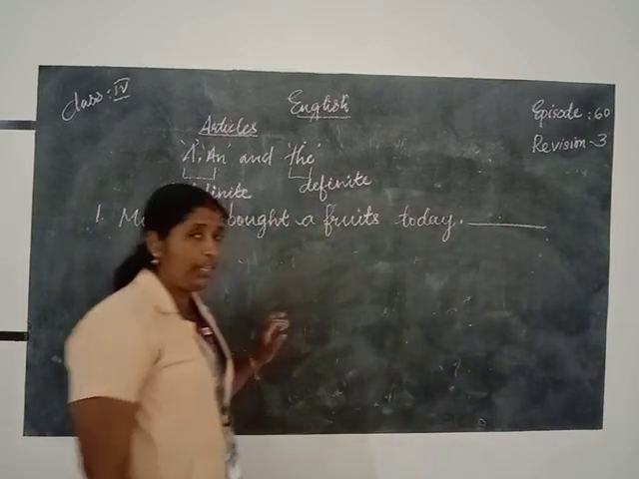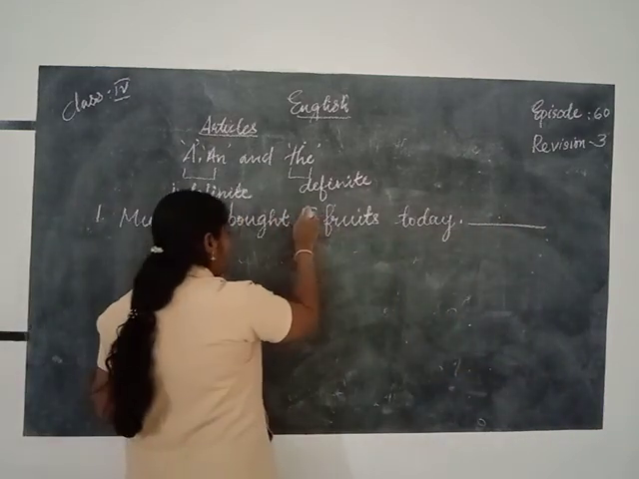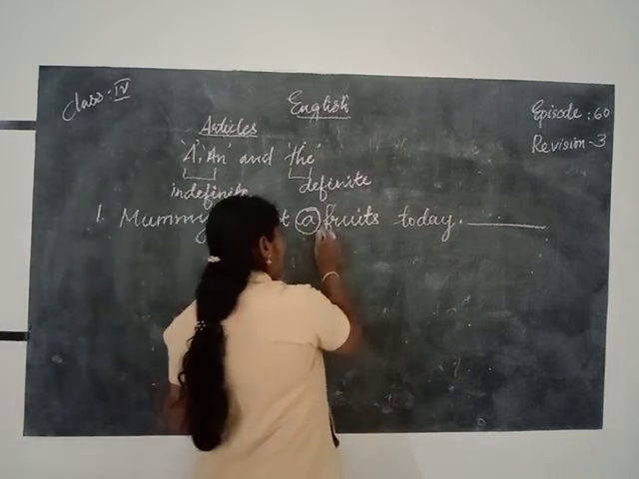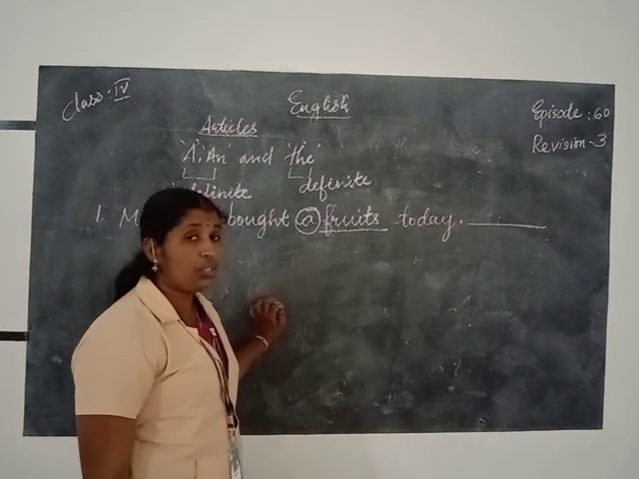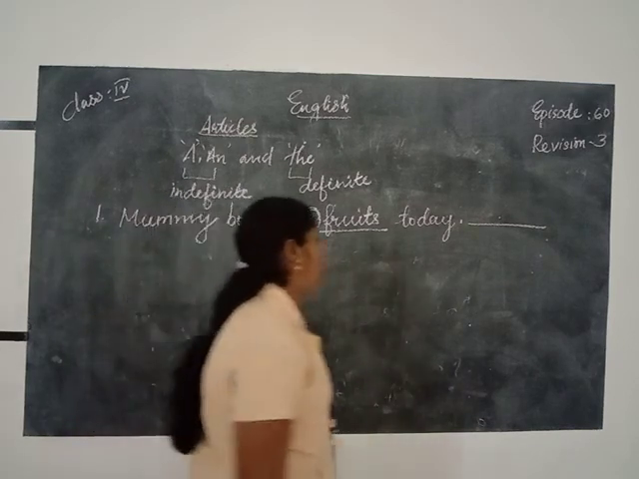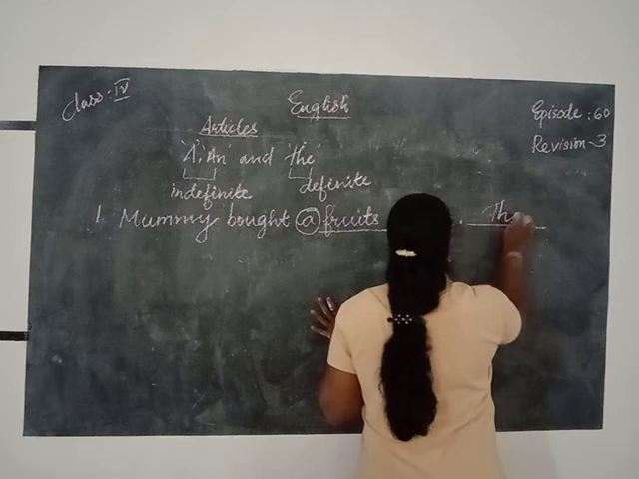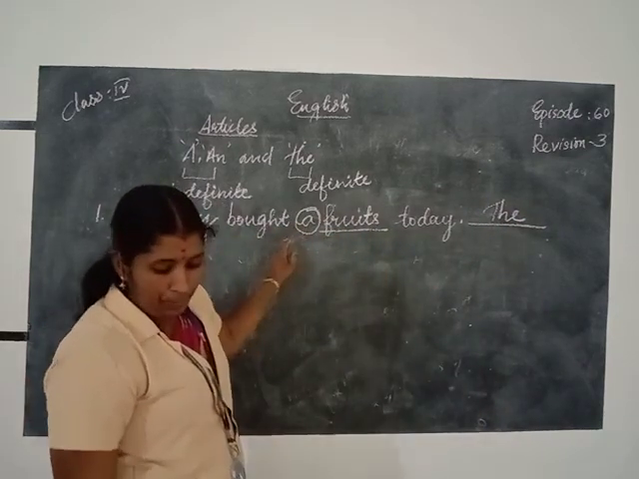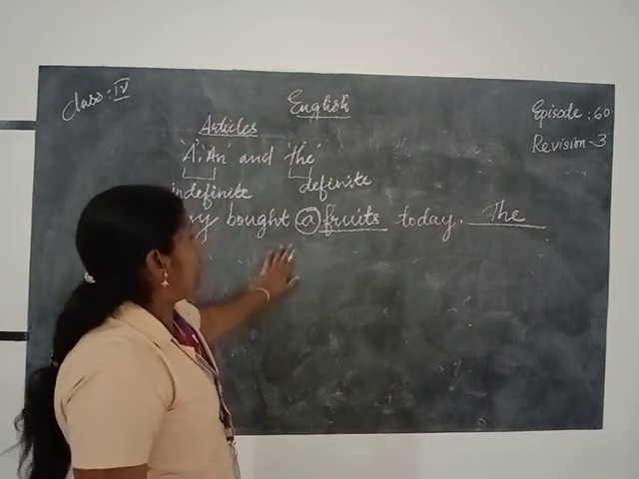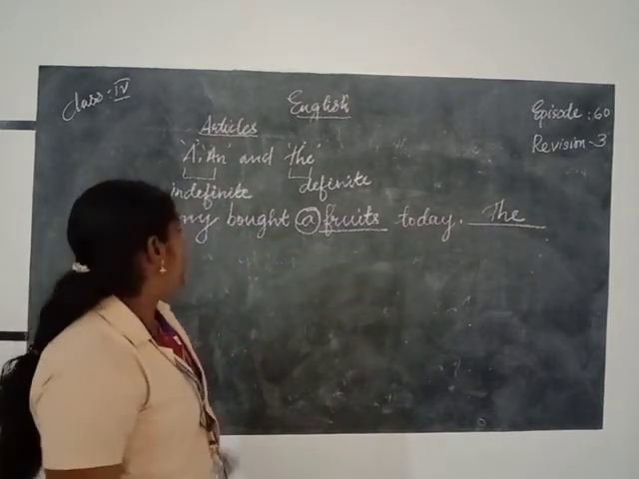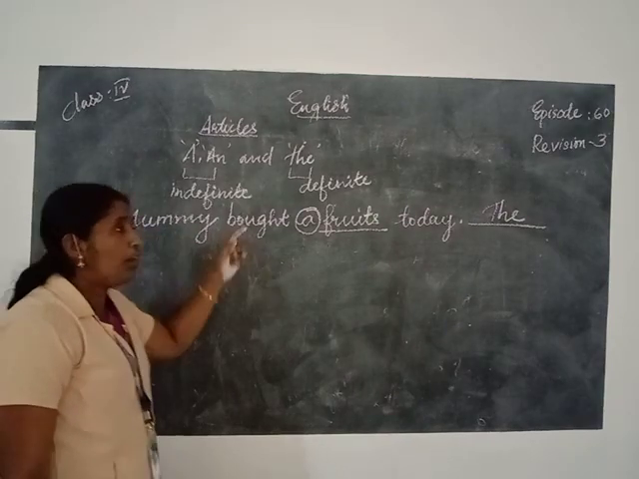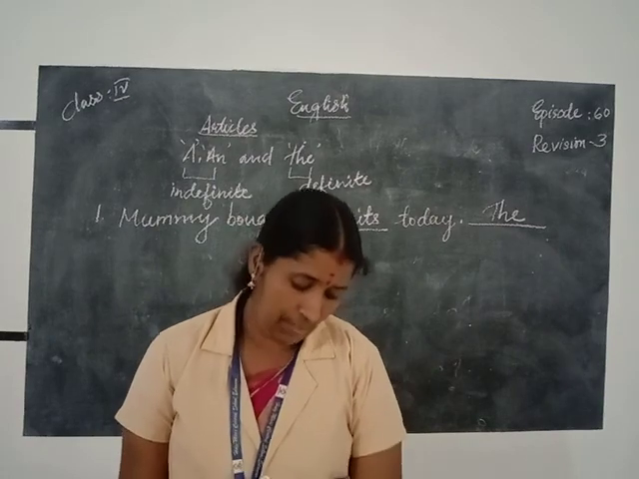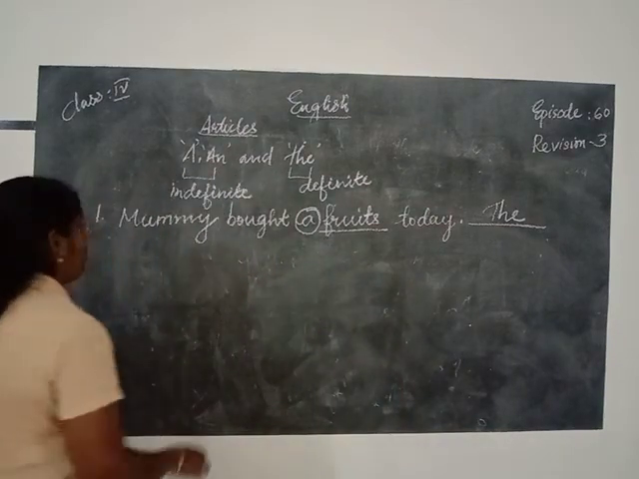Mummy bought a fruits today. A is not correctly used here because it is plural, it is not singular. Not a fruits, it is the fruits. We have to use the definite article the here. So you strike out or circle the incorrect article and write the correct article in the space. The sentence will become: Mummy bought the fruits today. Is it clear?